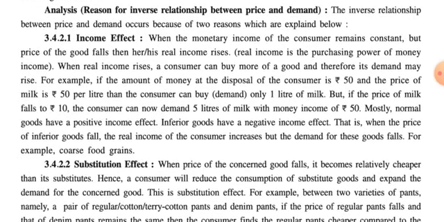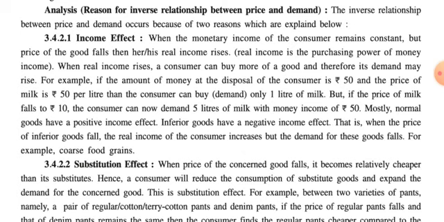Real income, see here it is given in a bracket that real income is the purchasing power of money income. When real income rises, a consumer can buy more of a good and therefore its demand may rise. For example, if the amount of money at the disposal of the consumer is rupees 50 and the price of milk is rupees 50 per liter, then the consumer can buy or demand only 1 liter of milk. But if the price of milk falls to rupees 10, the consumer can now demand 5 liters of milk with same money income of rupees 50.